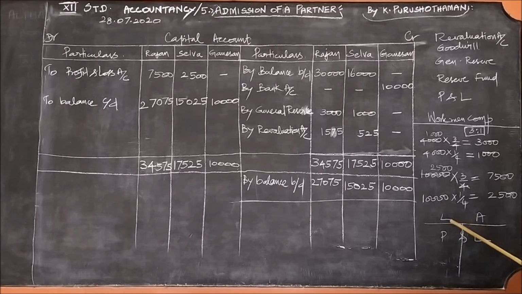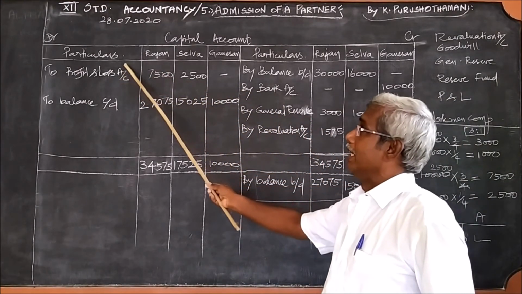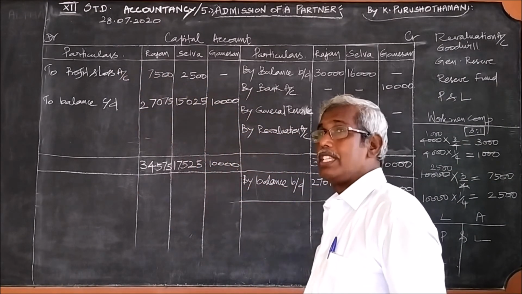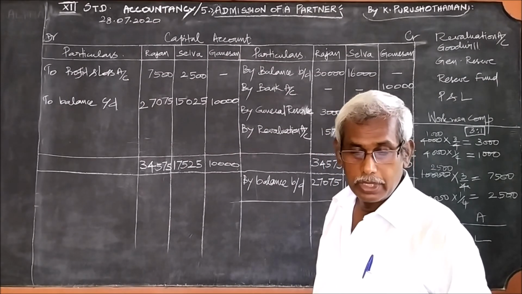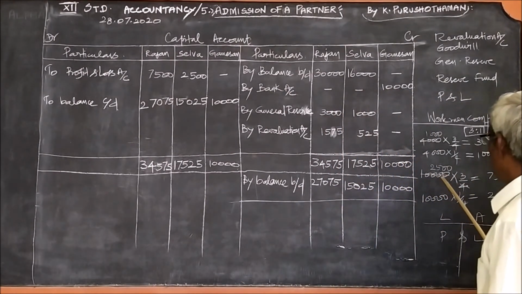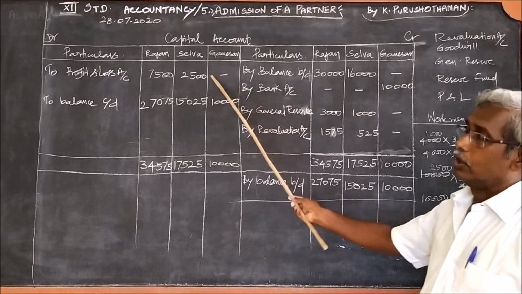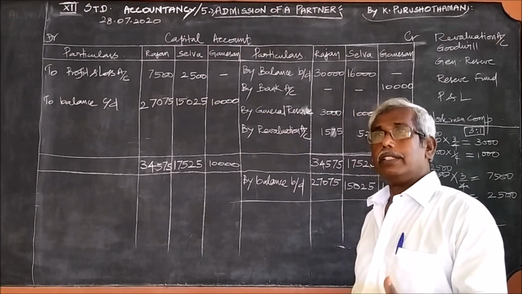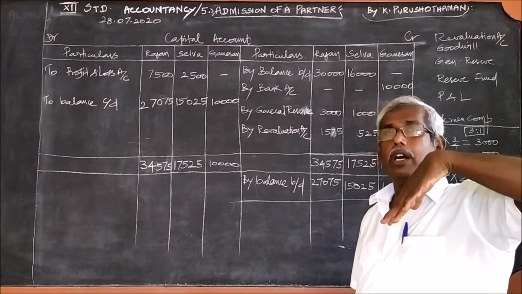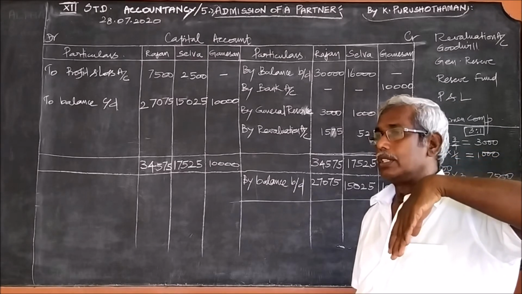Therefore, in this problem, the profit and loss account appears on the asset side, so it is loss. Therefore, I have written it as 'to profit and loss account'. What is the amount of the profit and loss account? That is 10,000, and the 10,000 also must be divided in the ratio 3:1, that is 3 by 4 and 1 by 4. You can write 7,500 and 2,500. With this, the items required for the problem are over.